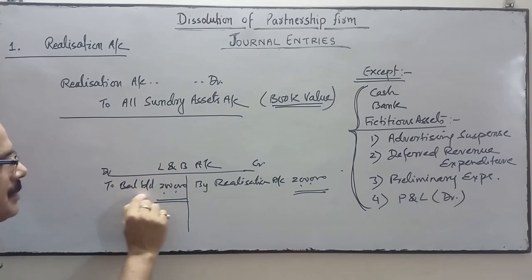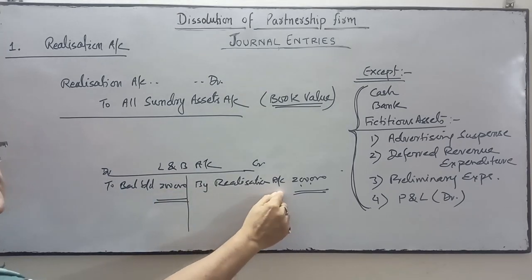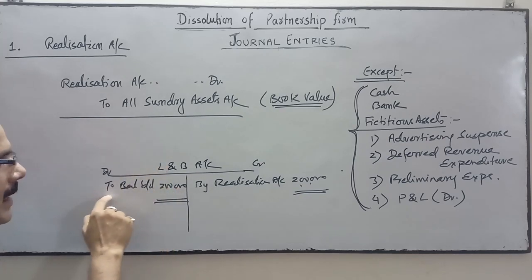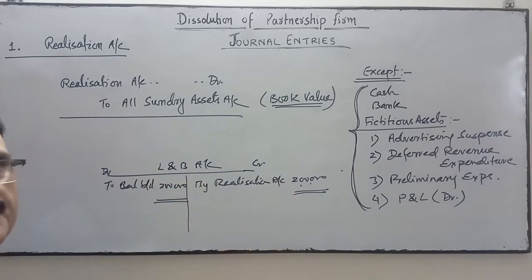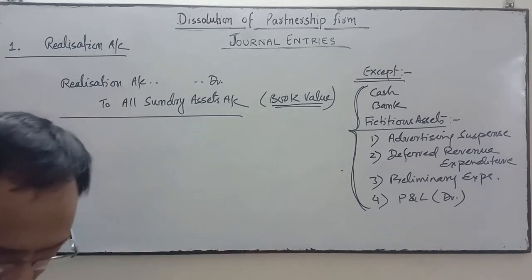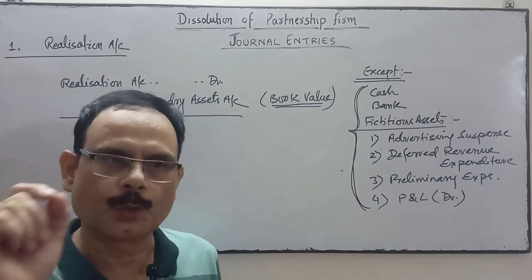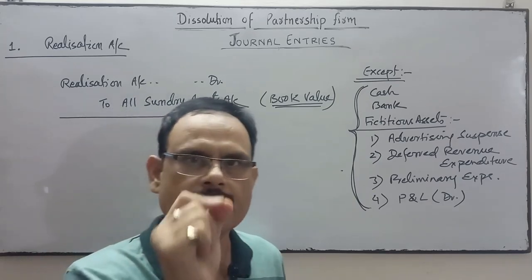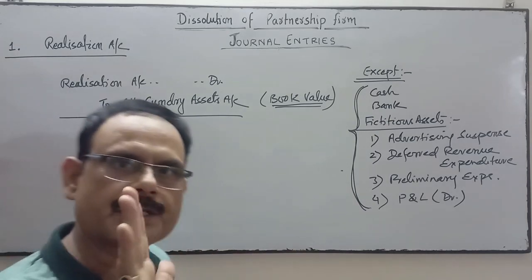Opening balance, we'll write to balance brought down on the date of dissolution, and here we'll transfer to realization account. So furniture ledger is closed. Investment, the opening balance on the date of dissolution, we'll write to balance brought down and transfer to realization account. Investment ledger will be closed. All assets are transferred to realization account for what reason? For closing of that ledger. To close that ledger, we pass the balance of that ledger to realization account because the firm is dissolved.